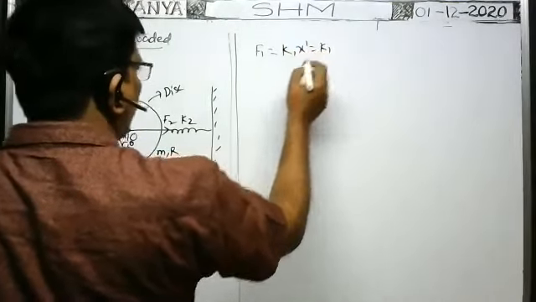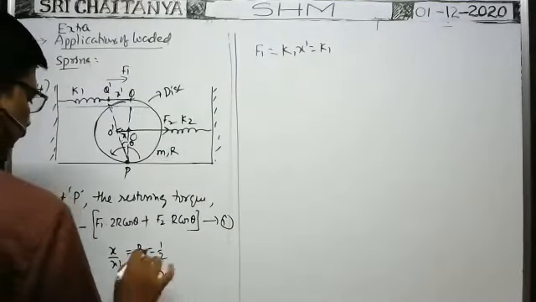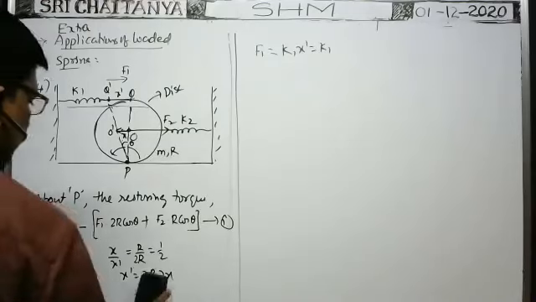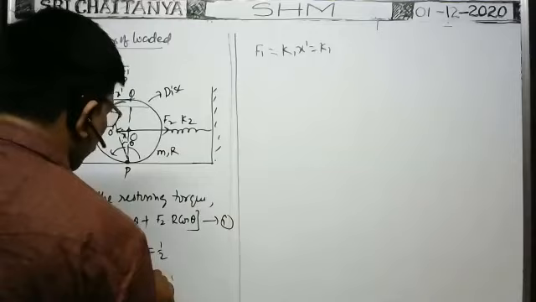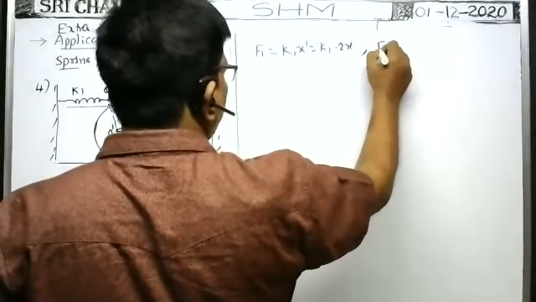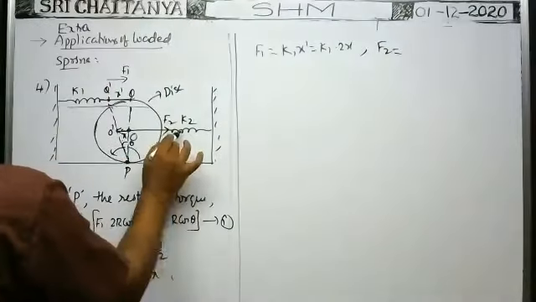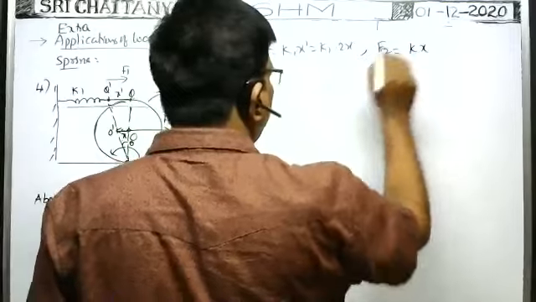X dash is equal to 2 times x, so r cancels. So F1 is k1 into 2x. Next, F2 is equal to k2 into x, because this displacement is x only, so the spring force developed is k2 into x.